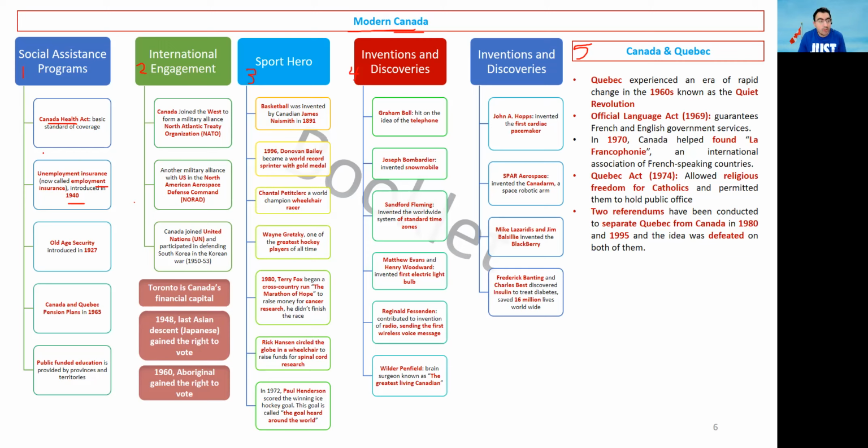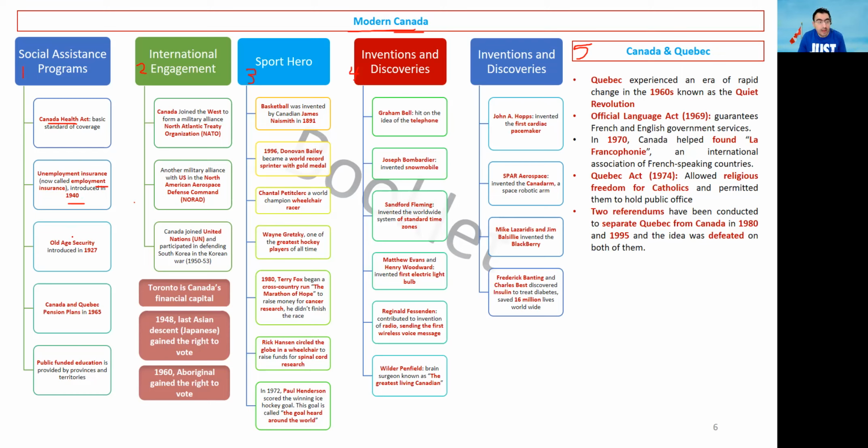Okay. Second one will be unemployment insurance, now called employment insurance. So if you are employed and then became unemployed, the government will start paying you some money. This one was introduced in 1940, and this date is important. It can come in the multiple choice questions. You can have a question like this: the unemployment or employment insurance was introduced in, and then you have multiple choices, and the right answer will be 1940.